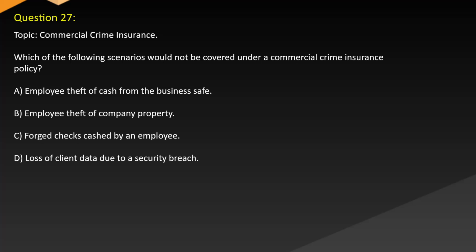Question 27. Topic: Commercial crime insurance. Which of the following scenarios would not be covered under a commercial crime insurance policy? A. Employee theft of cash from the business safe. B. Employee theft of company property. C. Forged checks cashed by an employee. D. Loss of client data due to a security breach.